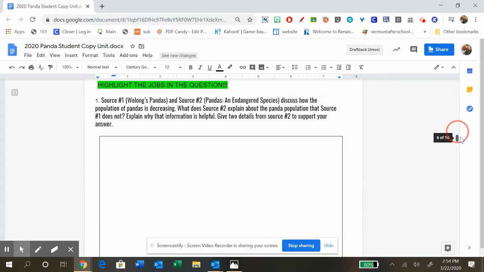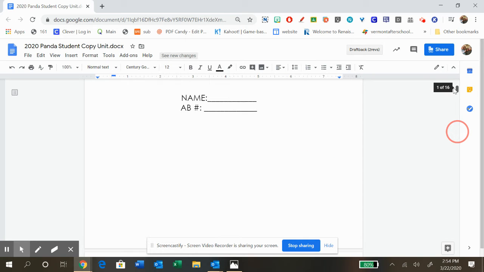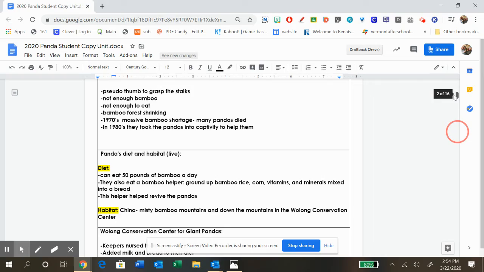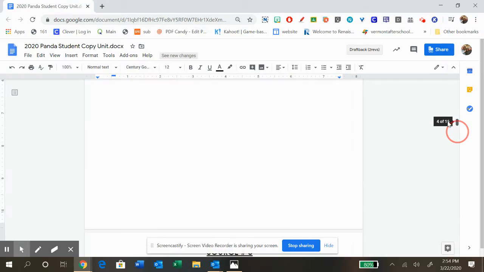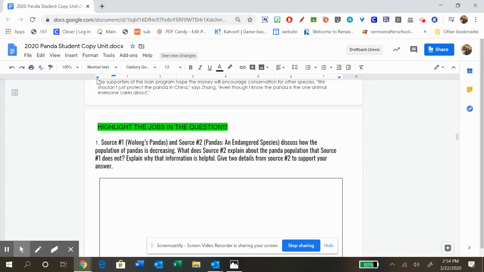I also want you to have those done. Think about the prompt, look at that argument prompt so you're ready, and really pay attention to your notes and what you have learned about pandas. And then I want you to start thinking about question number 1. It says highlight the jobs in the question.